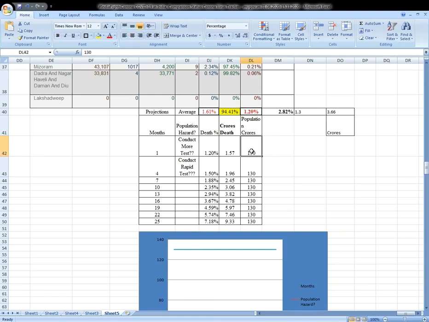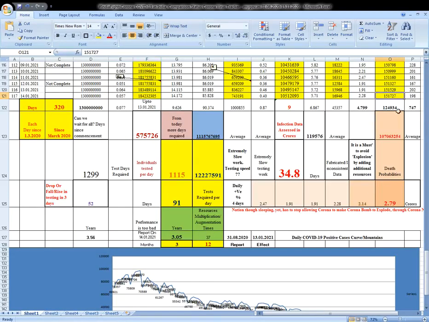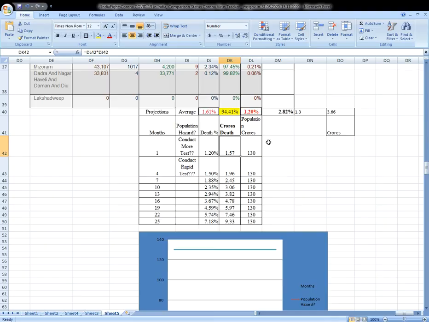So 1.2% of the whole population of 130 crores, if I apply it onto this population, I can say that 1.57 crore deaths have occurred, rather than what they say, only 1,51,727. They are saying 1,51,727, but that's not true. The truth is this: 1.2% of 130 crores gives 1.57 crore deaths.